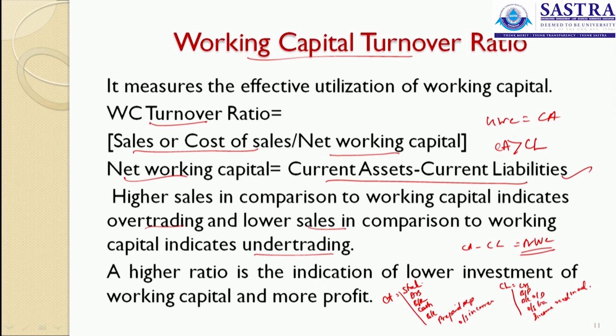A higher ratio is an indication of lower investment in working capital and more profit. So, wherever the working capital ratio is very high, that means we will have a lower investment in working capital and we have more profit. That means the firm is able to convert all its raw materials, work in progress, finished goods into cash easily, and you can have a minimum of working capital in the organization, and you can maximize your sales in the organization, resulting in the maximum profit.